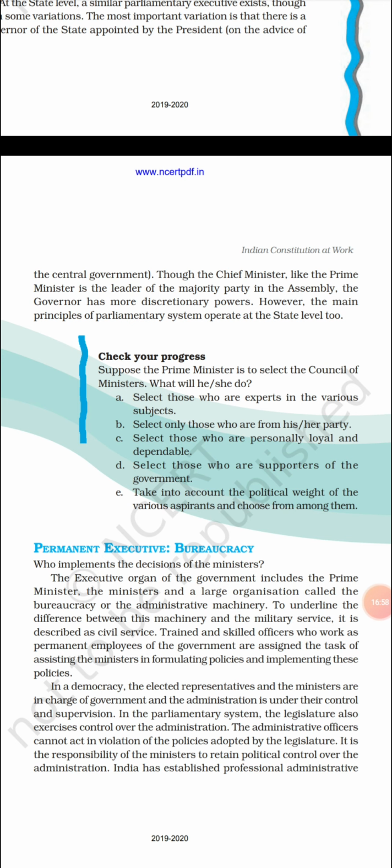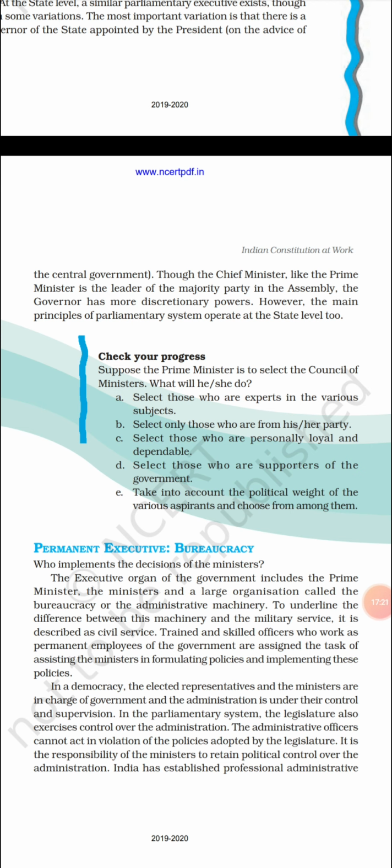However, the main principle of the parliamentary system operates at the state level too. So more or less, the functions of the prime minister and chief minister are the same, and the president and the governor are also the same, but the governor has been appointed by the president on the advice of the Council of Ministers. So this is the prime minister.